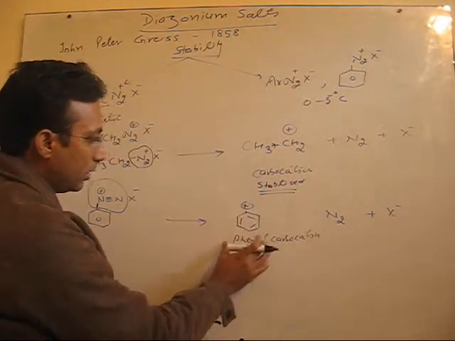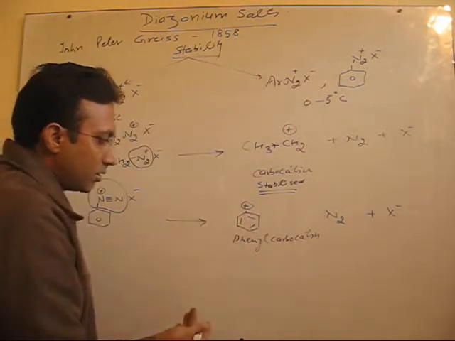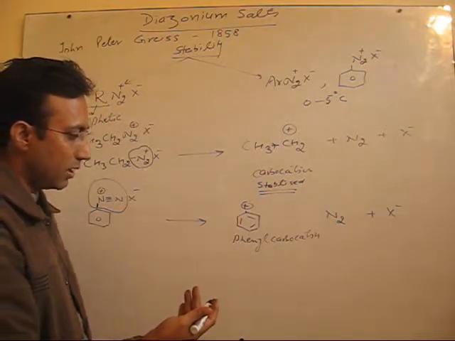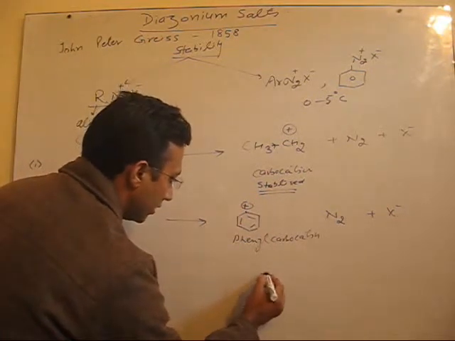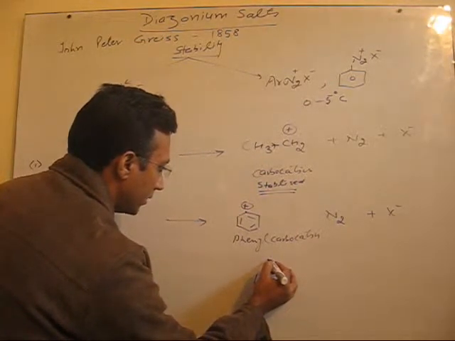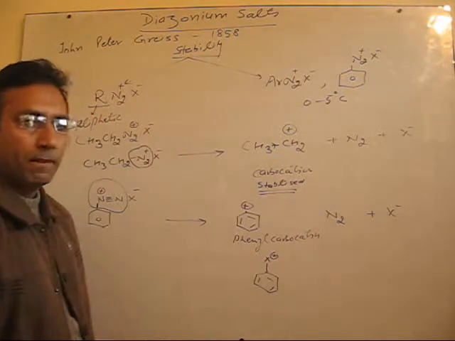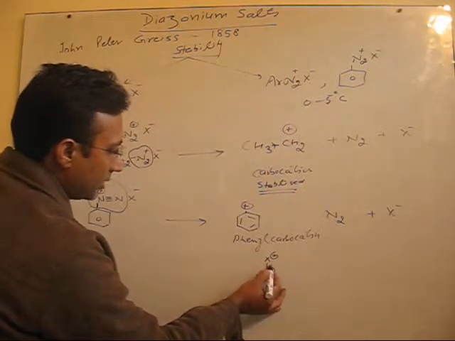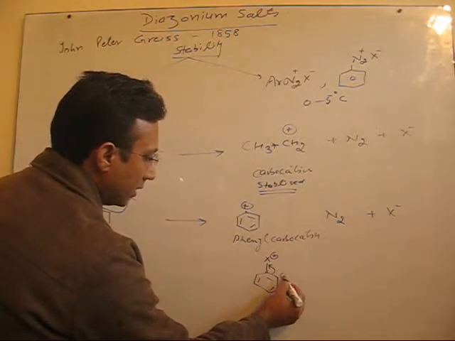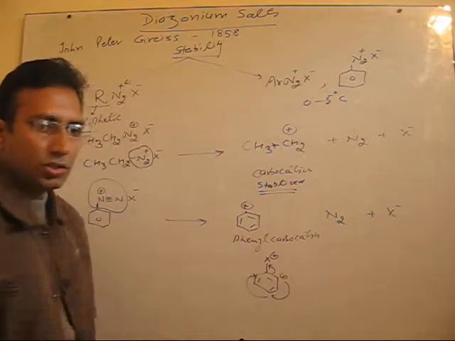Remember, students usually delocalize this positive charge also, just as they delocalize positive charge in cases where something is present, suppose X, and the positive charge is there. In that case you can shift these electrons here, and then the positive charge comes here, then here, then here, so delocalization can take place.